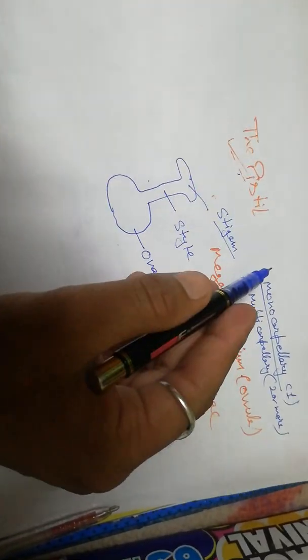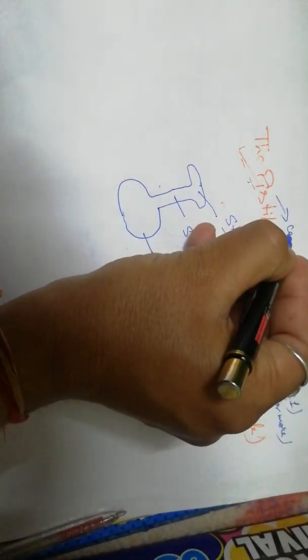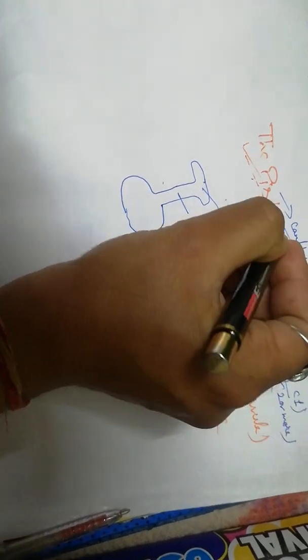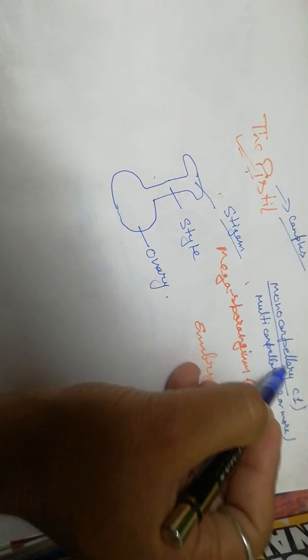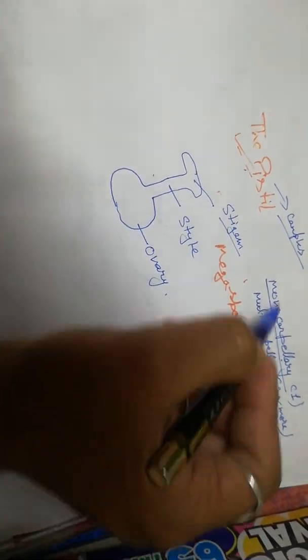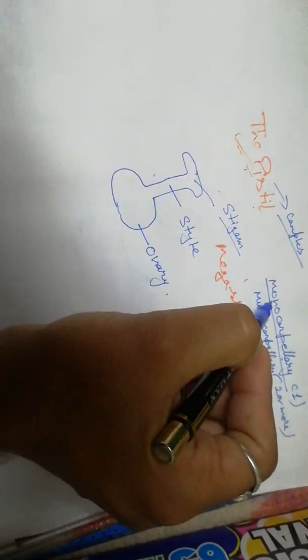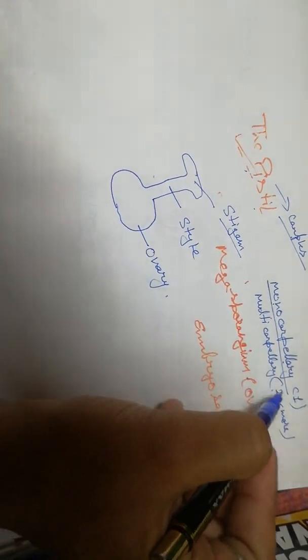Pistil is the female reproductive part. It is also known as carpel. On the basis of the number of carpels, the flower may be monocarpillary or multicarpillary. If the carpel or pistil is only one, then it is monocarpillary. If the carpels are more than two, then it is called multicarpillary.